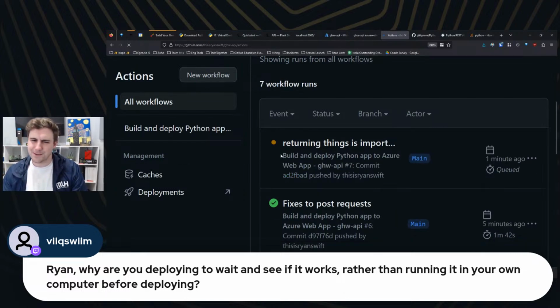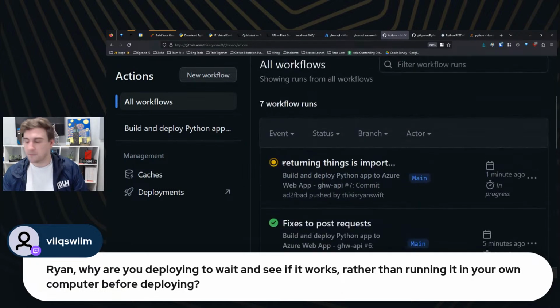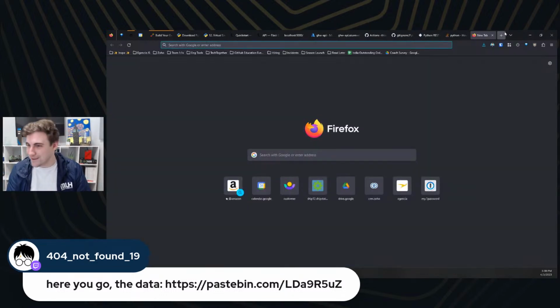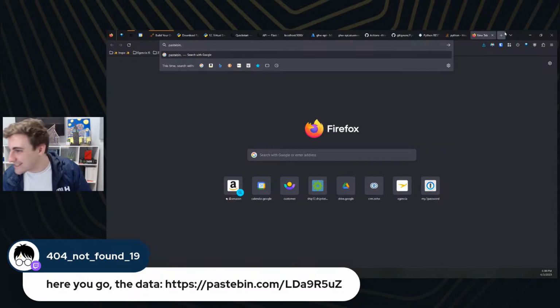Let's see if this is still deploying. Maybe. In progress still. Oh, we got data. There's a paste bin there. Let me type that out so I can add it to the notes as well. I gotta do this. I don't have Twitch opened and I can't actually